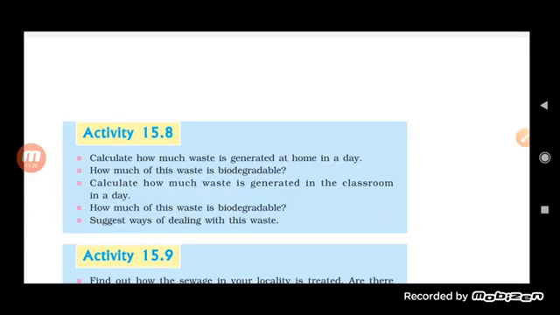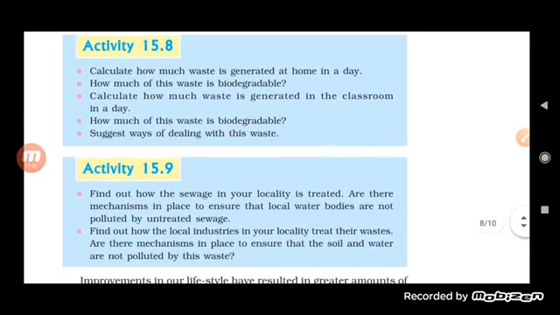Okay, so these are some of the waste generated in the classroom. How much of this waste is biodegradable? Obviously some of them are biodegradable and some are non-biodegradable. So what are the ways by which we can deal with these wastes?